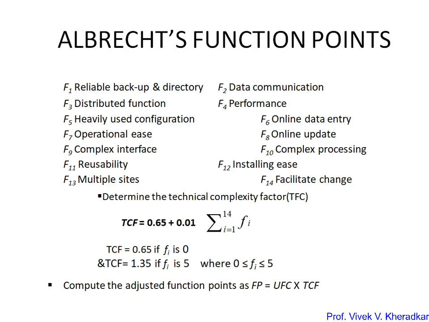The technical complexity factor depends upon 14 contributing factors. These are the 14 factors on which TCF depends, where F1 is reliable backup and recovery, F2 is data communication, F3 is distributed functions, F4 is performance, F5 is heavily used configuration, and so on. These are the factors on which the TCF depends.